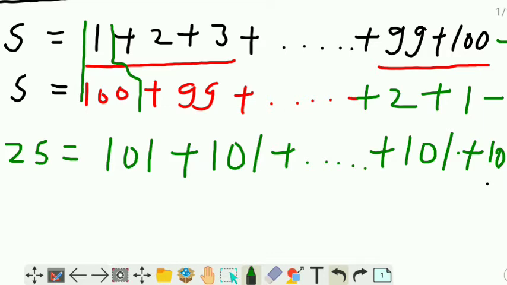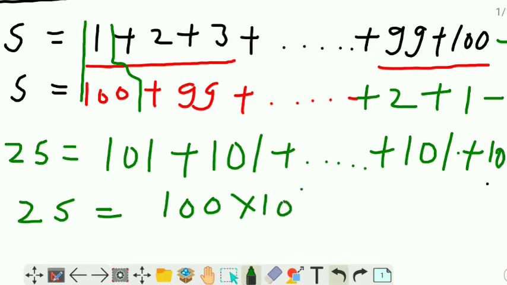No. But now how many times is 101 here? If we do this for all the numbers, we have left many numbers in the middle, because it is too time-consuming to write down all the numbers from 1 to 100. That's why I did not write them here. So how many times will 101 come in total? It will be 100 times. So we will multiply this by 100. So 2S is equal to 100 into 101.